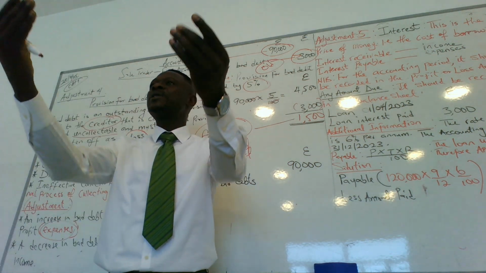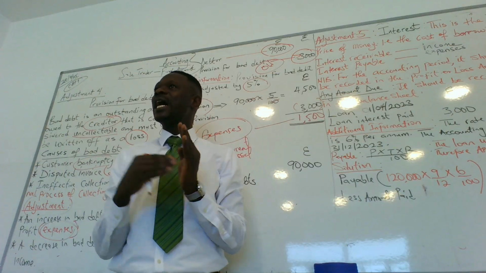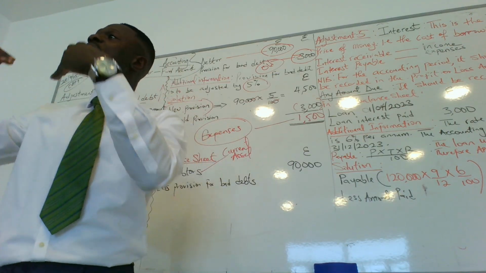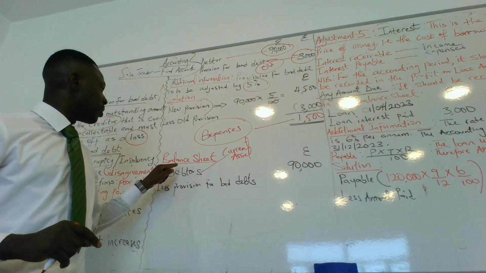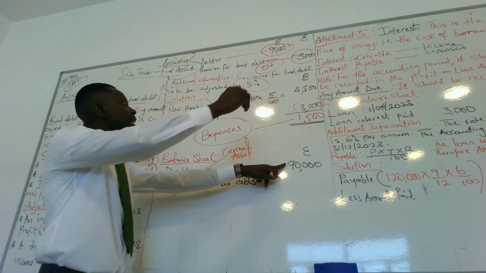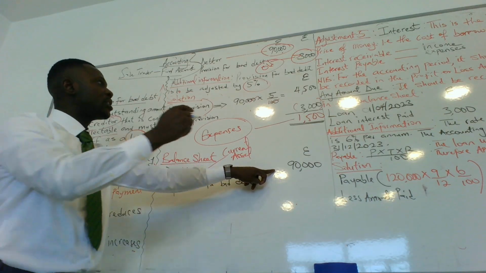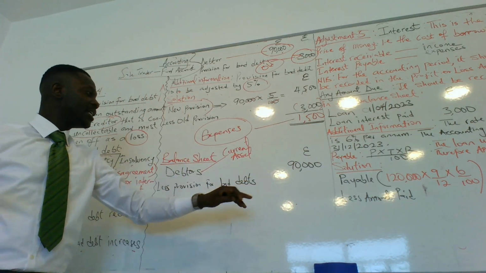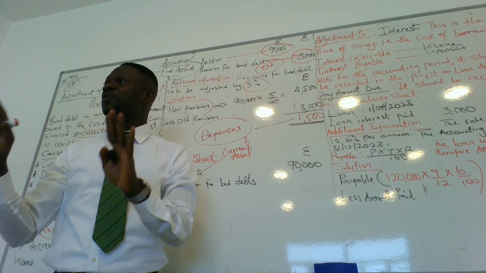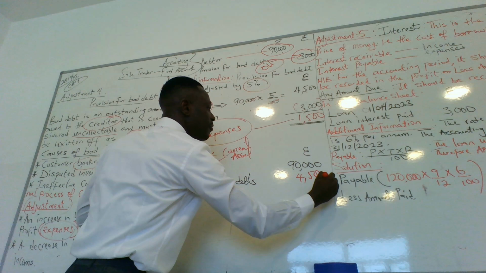Asset means you are expecting certain cash from your credit customers. But if you are owing certain people, you have to pay back. That is a liability. So debtors is 90,000 stated here. Yes or no? But now the provision made is how much? 4,500. Which simply means that the only amount that can be made for provision in our balance sheet is 4,500.